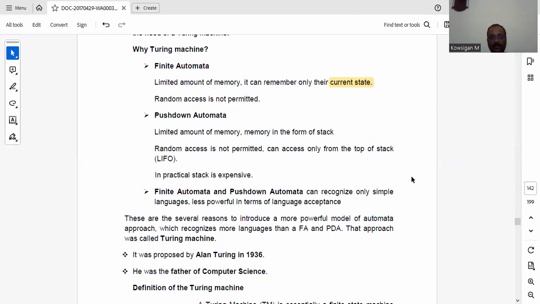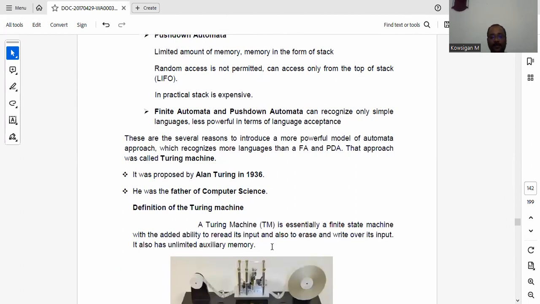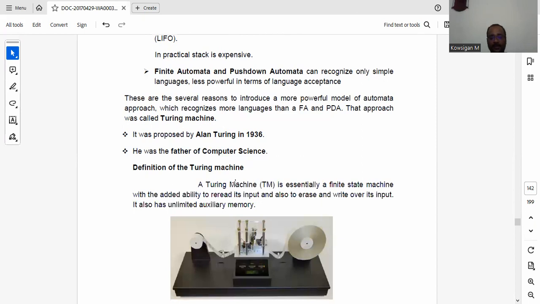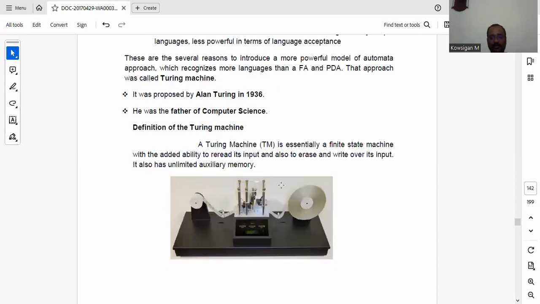Okay, so the Turing machine was proposed by Alan Turing in 1936. He is a mathematician. He is also mentioned as the father of computer science. So he designed the Turing machine. He proposed the Turing machine in 1936. Okay, so this is the picture of the modern Turing machine. There are some elements and components present in a Turing machine.